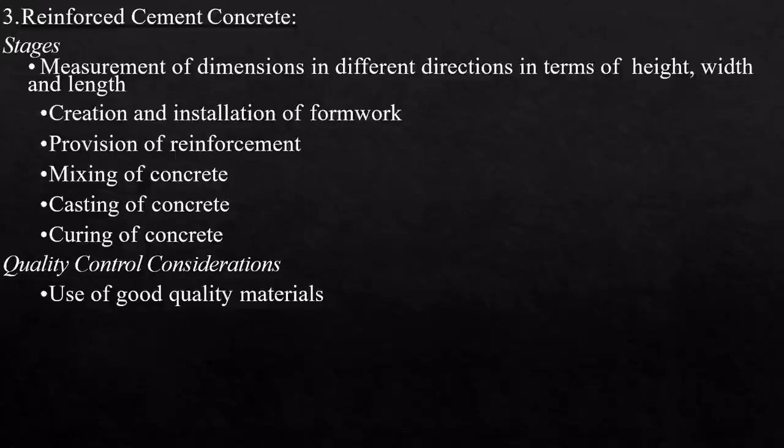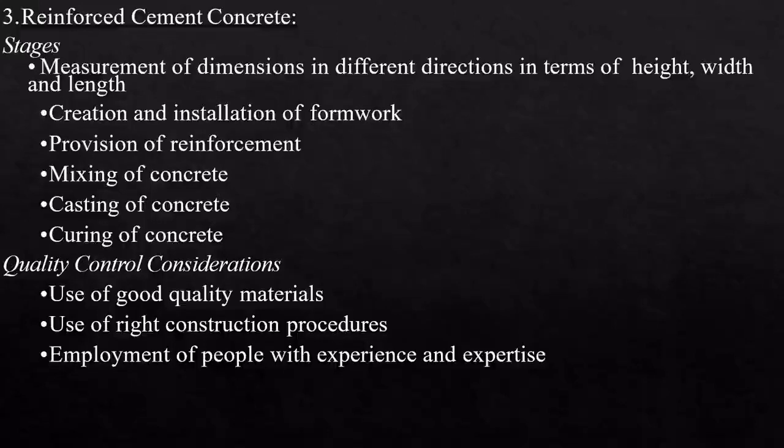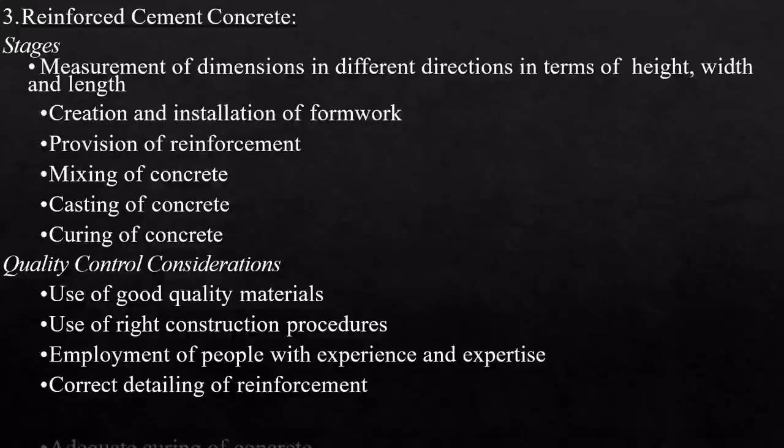You should have proper equipment. Avoid errors, that's all, in simple terms. Use good quality materials, use the right construction procedures, employ people with experience and expertise, use correct detailing of reinforcements, and adequate curing should be given.